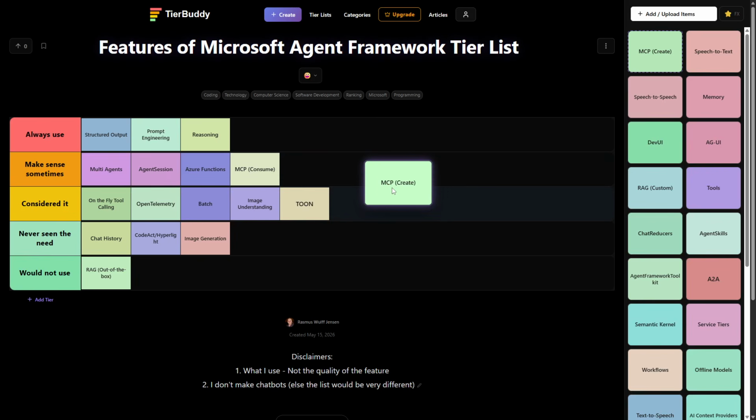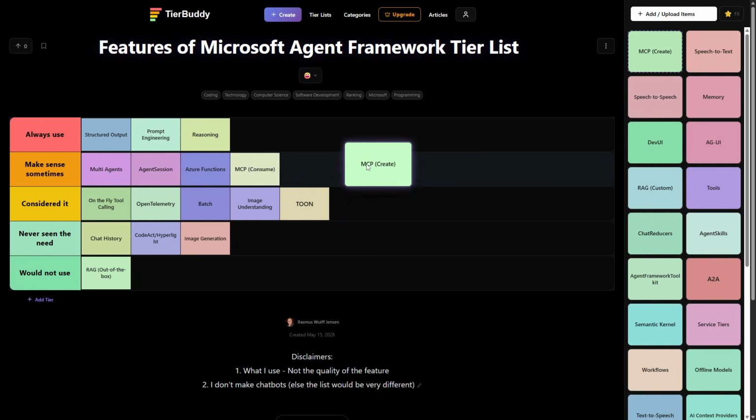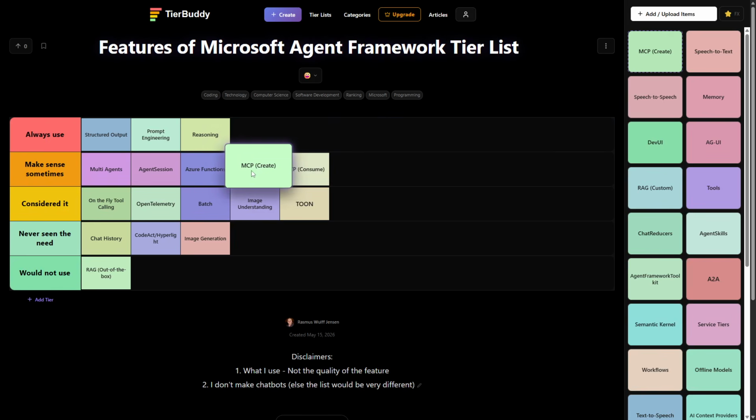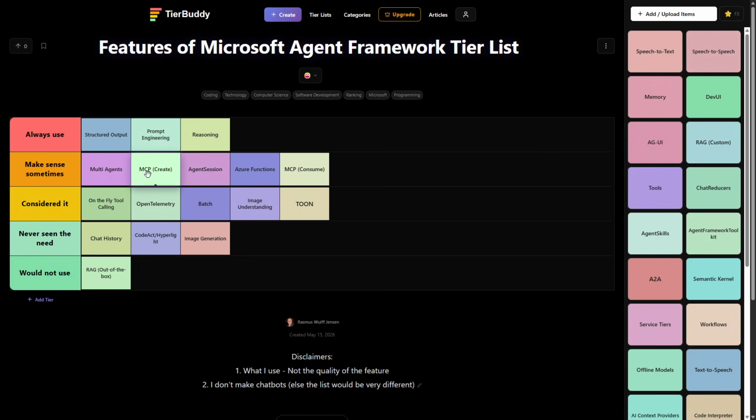Creating MCPs. I can't say that I make an MCP for every single little thing I do, but it's close. So I think it should probably go below multi-agents, but I tend to make MCP servers on the fly very, very quickly because it is so easy to do. So I've made multiple of them, but of course not in every single scenario.